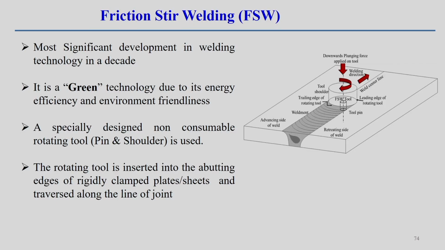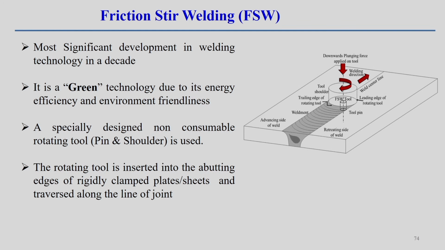There are no fumes and no health hazard due to the presence of shielding gas, as in the case of some other welding processes. That kind of thing is not there in friction stir welding, because everything happens in the solid state, which means the joining happens below the melting point temperature. In this case a specifically designed tool is used that is inserted between the two workpieces. First the two workpieces are kept in a butt joint configuration, and insertion of the tool at the interface is required. Then rotation of the tool generates frictional heat at the same time.